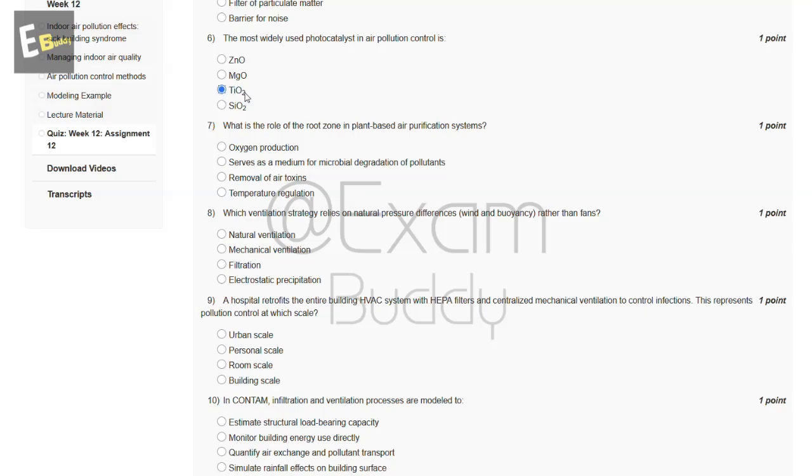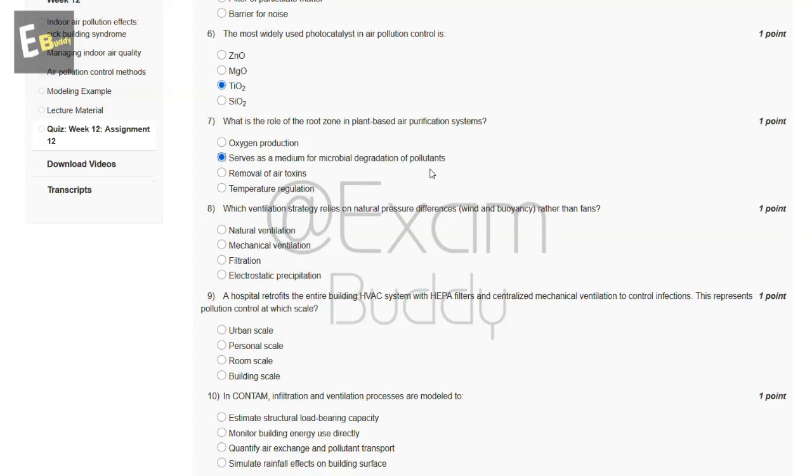Now let's go to our question number 7. What is the role of the root zone in plant-based air purification system? So these are the options, and the answer of our seventh question is B, serves as a medium for microbial degradation of pollutants. Now let's go to our question number 8.